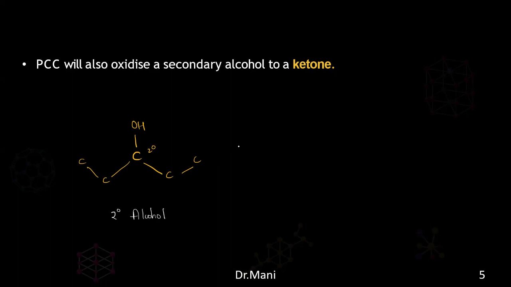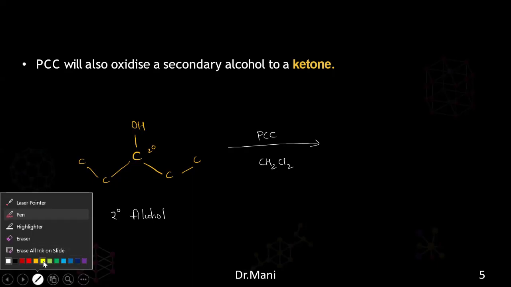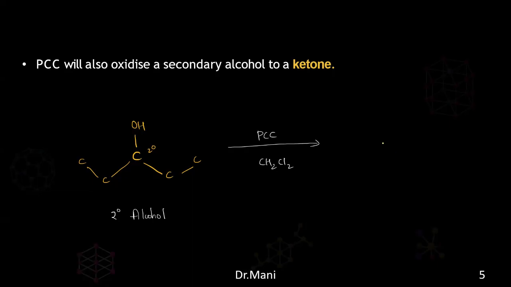So this secondary alcohol, in the presence of PCC in CH2Cl2, will give the ketones. Remember. So what is ketone? Ketone is nothing but R C double bond O R. So if something is having C double bond O and on either side it is attached with alkyl groups, then we call it the ketone. So this will be the structure. Okay. So this is a ketone.